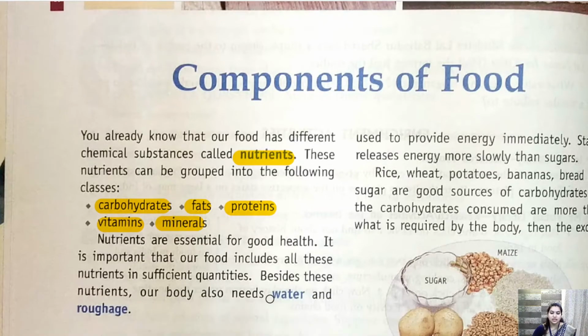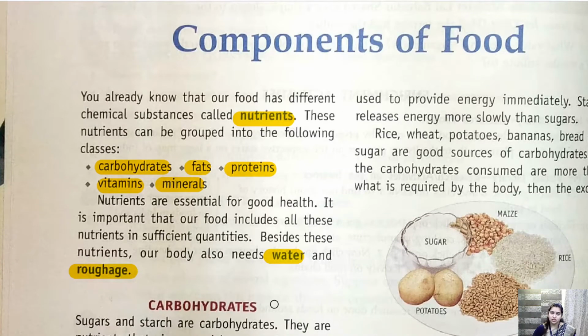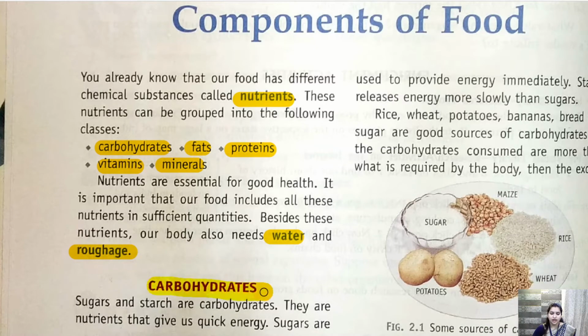Apart from these, we also require water and roughage. So in this chapter, we are going to study carbohydrates, fats, proteins, vitamins, minerals, water and roughage. Let's start with carbohydrate.